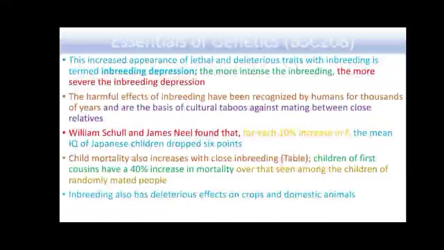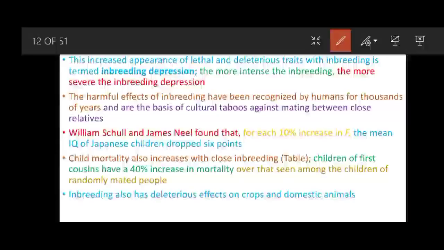This increased appearance of lethal and deleterious traits with inbreeding is termed inbreeding depression. The more intense the inbreeding, the more severe the inbreeding depression. The harmful effects of inbreeding have been recognized by humans for thousands of years and are the basis of cultural taboos against mating between closely related individuals.